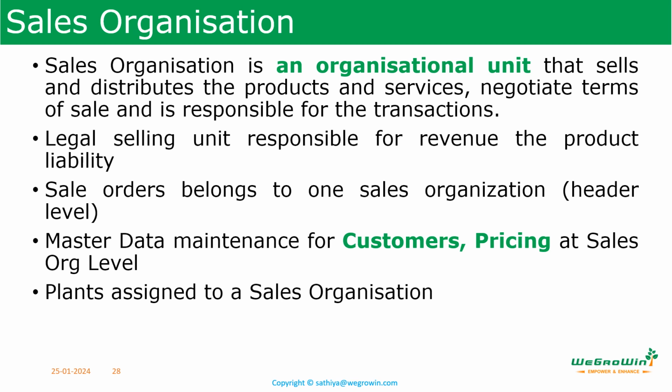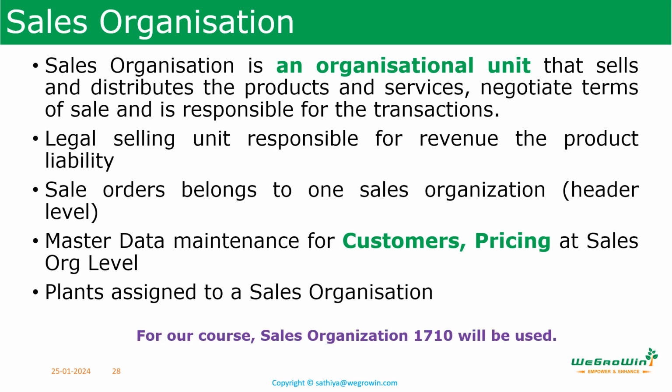It is the legal selling unit responsible for revenue and product liability. Sales orders belong to the sales organization at the header level. Master data maintenance for customers and pricing are maintained at sales organization level. Plants are assigned to the sales organization. In our course, we will be using sales organization 1710, which is assigned to plant 1710.